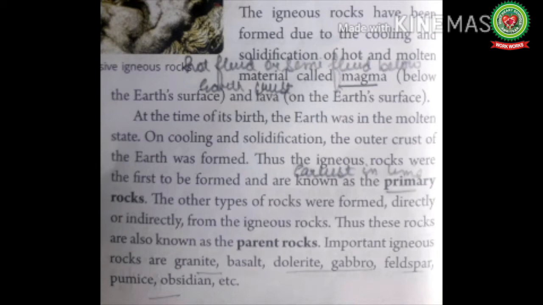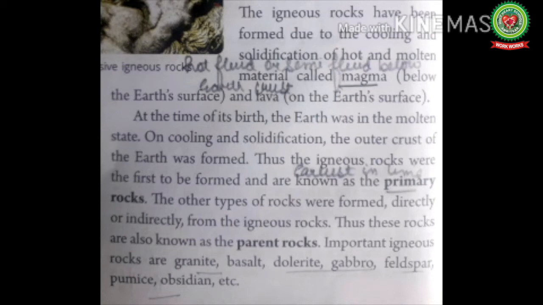At the time of its birth, the earth was in the molten state. On cooling and solidification, the outer crust of the earth was formed. This I have already explained. Thus, the igneous rocks were first to be formed and are also known as primary rocks. The other types of rocks were formed directly or indirectly from the igneous rocks. Thus, these rocks are also known as parent rocks.